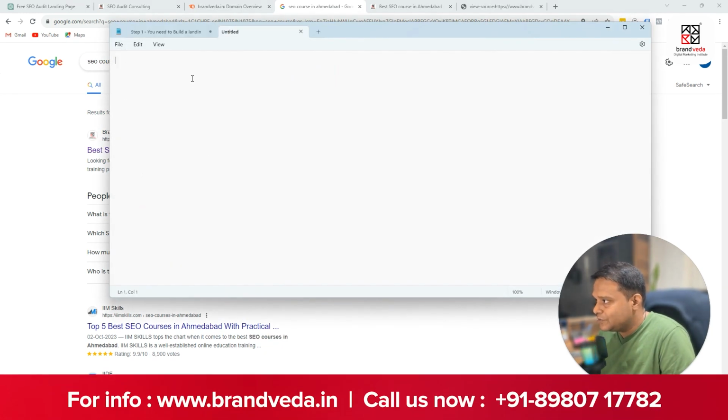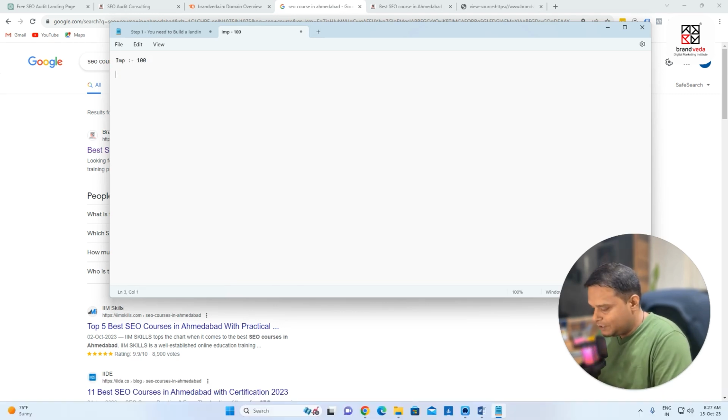Let's say 10 people are clicking on this link, so link clicks is 10, and then I can find CTR. CTR is equal to clicks divided by impressions into 100, and this is always calculated as a percentage. So this is going to be 10 divided by 100 into 100, which is equal to 10%.